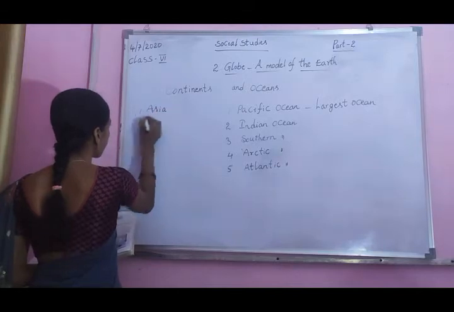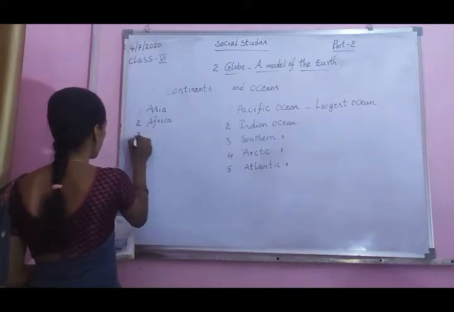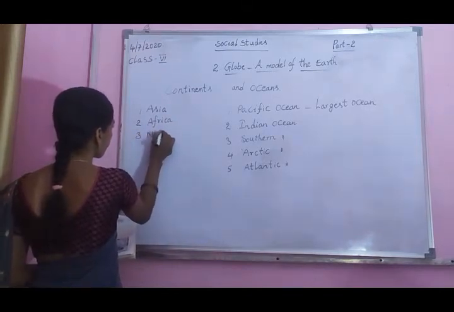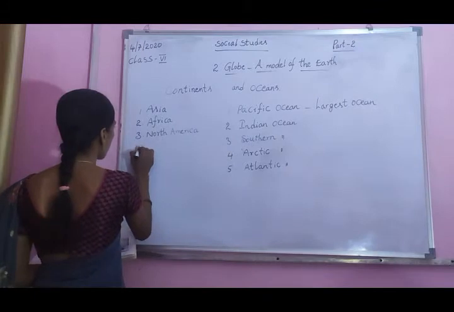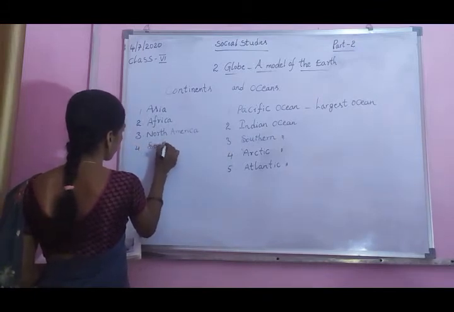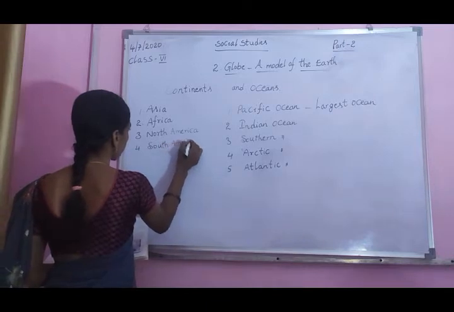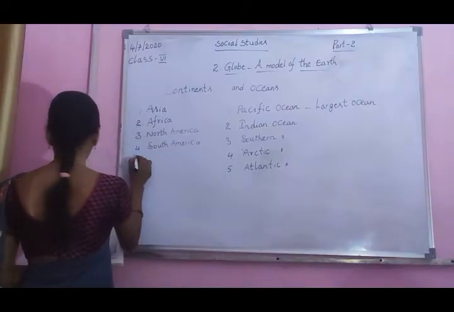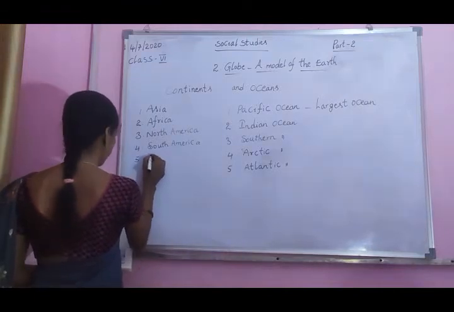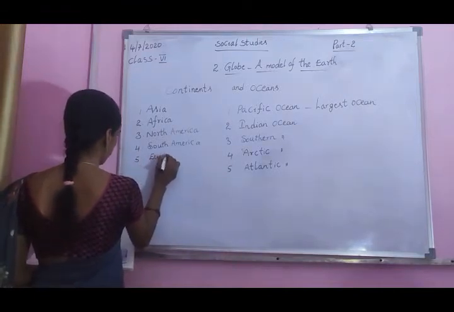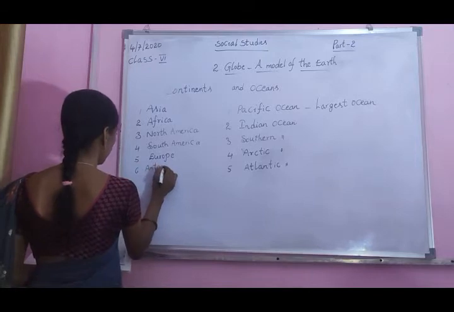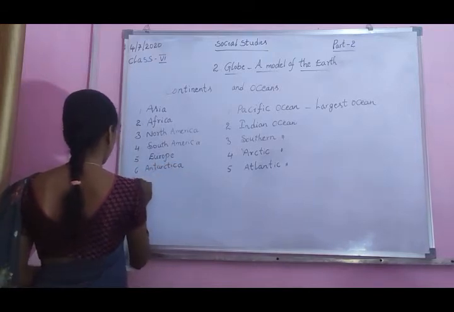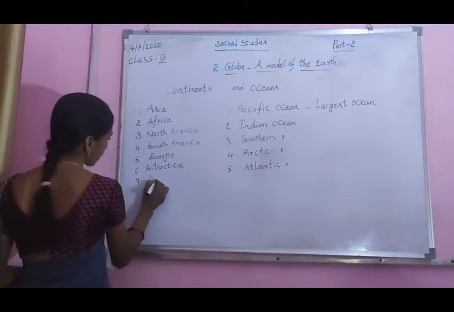Asia, Africa, North America, South America, Europe, Antarctica, and the 7th one is Australia.